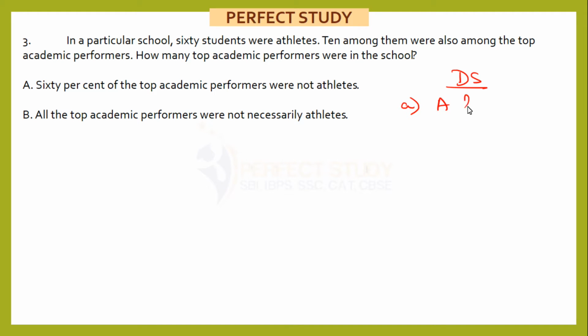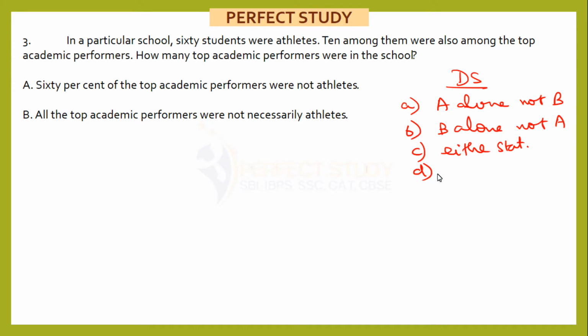Option A, if you get the answer by A alone. Option B, if you get the answer by B alone. And here it is A alone, not B. It is B alone, not A. And your option will be C if it is either statement. Option will be D if you need both together to answer. And option will be E, both together can't give. Okay, these are your options. Now let's take the statements.